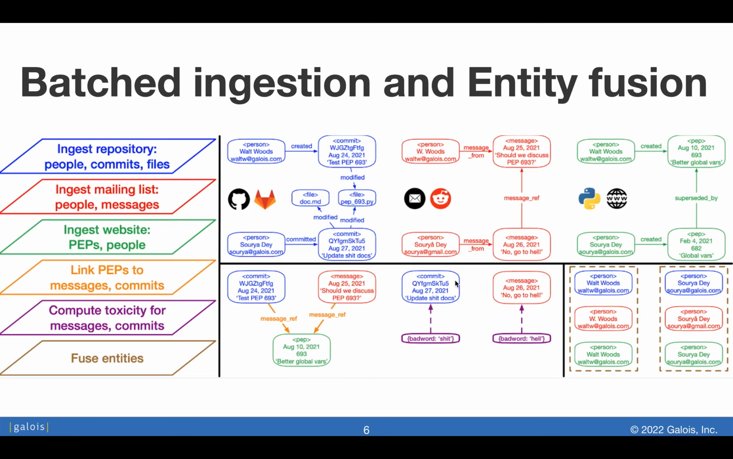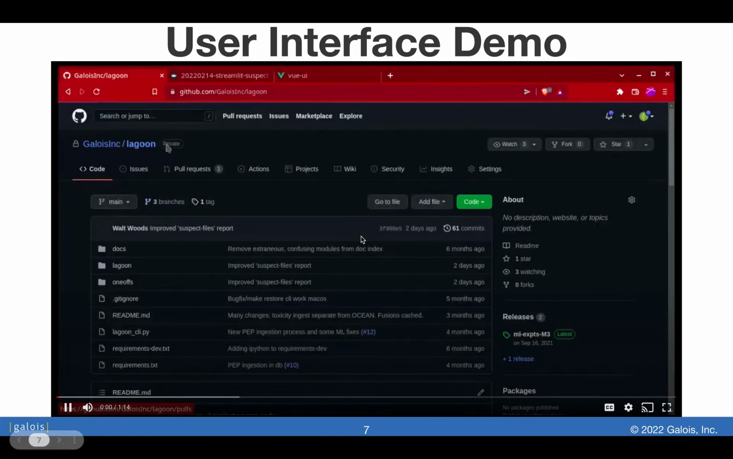The fifth batch computes certain toxicity attributes, which is specific to the kind of toxicity analysis that we did on the data, and it links these attributes to the existing entities. And finally, the sixth batch here fuses different entities together, depending on their names and email IDs, whether they match or not. Lagoon also contains a UI.